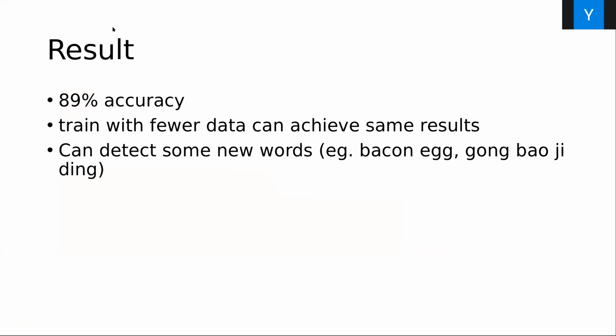For the few data part, we trained it with 100, 200, 300, 400, 500, 600 data separately, and the result shows that 300 and 400 data can have the same performance as the 600. So we conclude that using pre-trained models can reduce the number of training data.